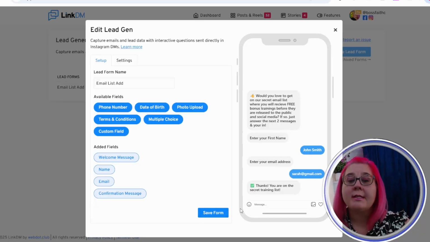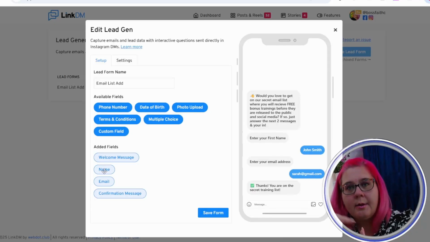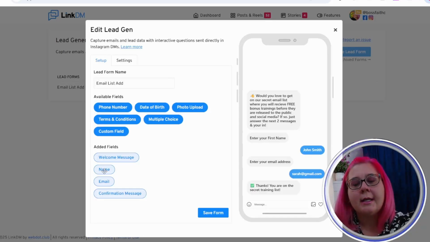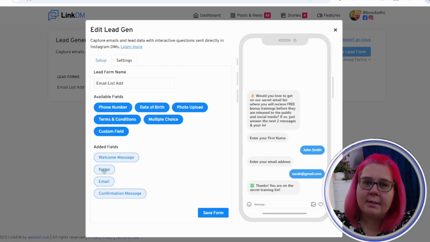Now, what I will say with this as well, what I've done is I've lined up the fields that I use with what my email sender has in its database, so that when I download this, which I'll show you where it is in a second, I can easily upload it to my email provider without any problems, okay?